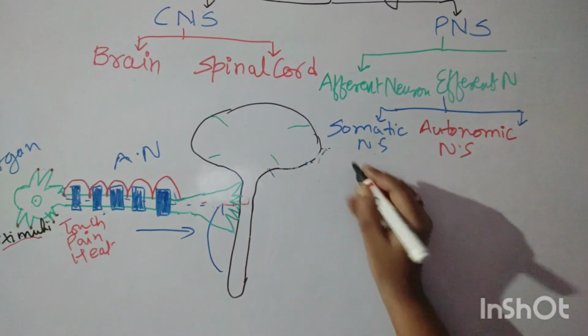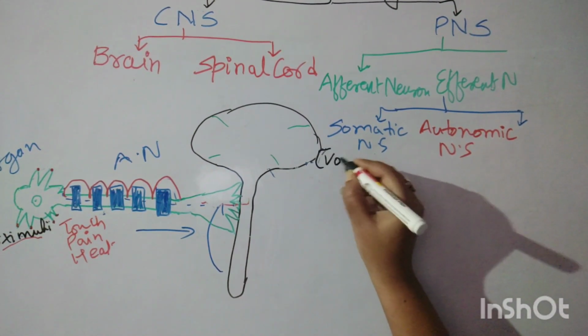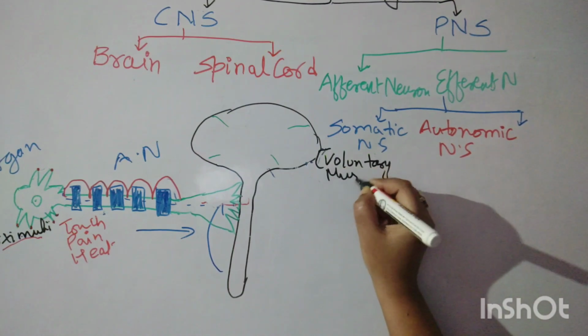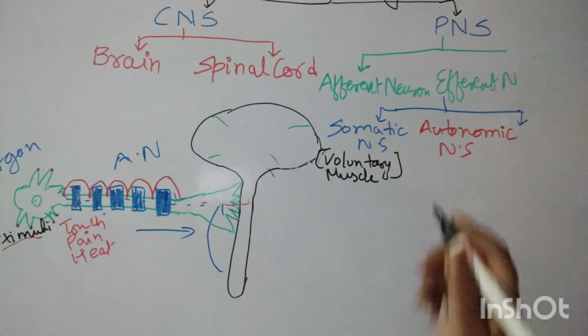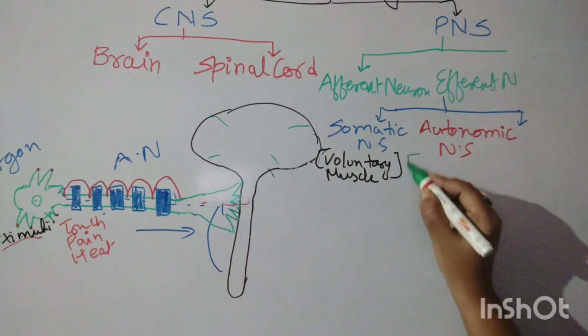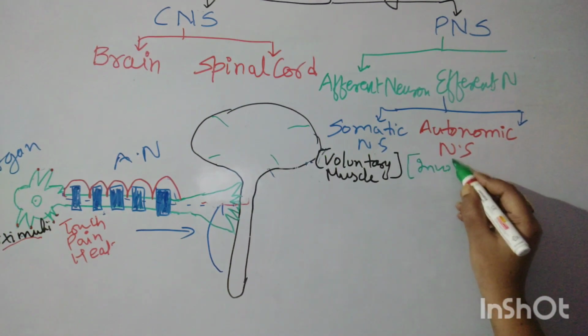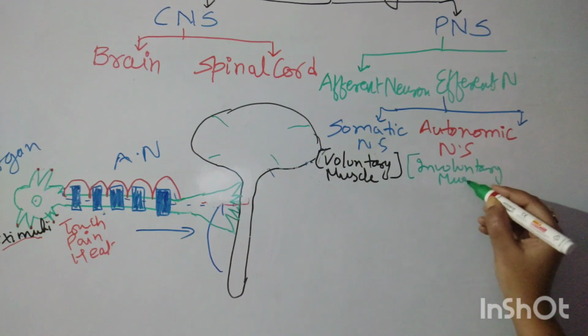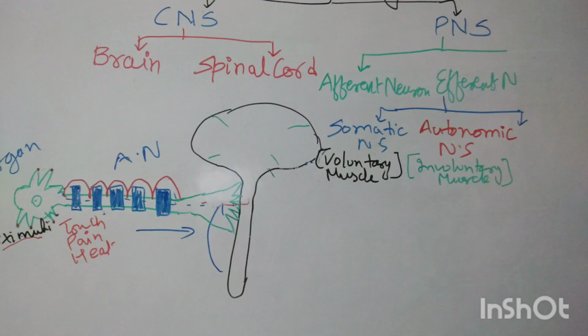Somatic nervous system acts on voluntary muscles, and autonomic nervous system acts on involuntary muscles, which we can't move. Voluntary muscles are those which we can move, like skeletal muscles.